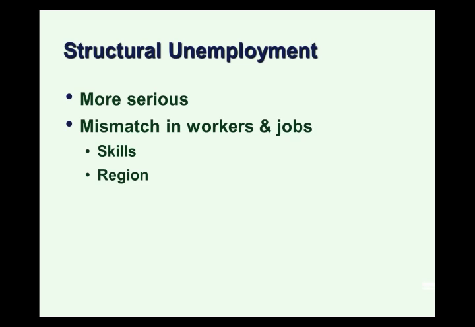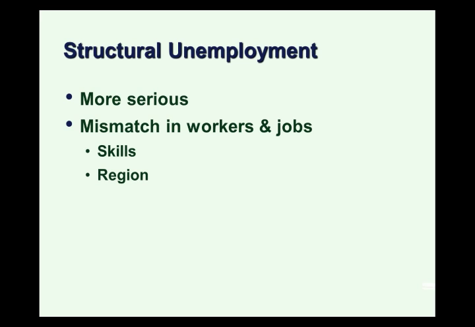Structural unemployment is one of the more serious types of unemployment. Structural unemployment really comes from a fundamental mismatch between workers or job seekers and the jobs. So the people seeking jobs and the jobs available are not a match. Why aren't they a match? Well, one reason is skills. If out-of-work truck drivers are looking for work and the only openings are for nurses, there may be enough job openings, but they're the wrong job openings. The skills don't match and it's not going to work.